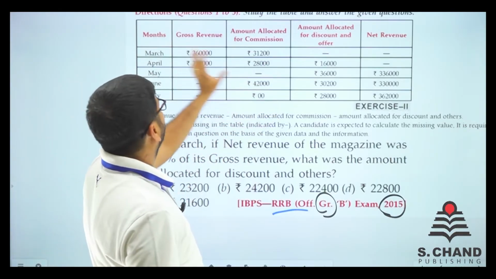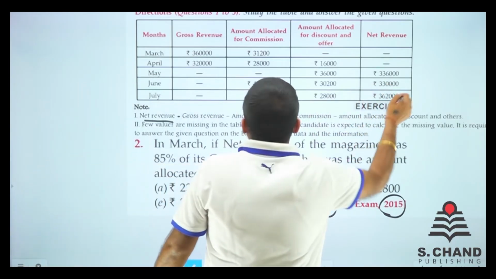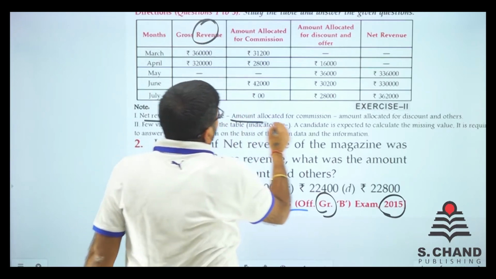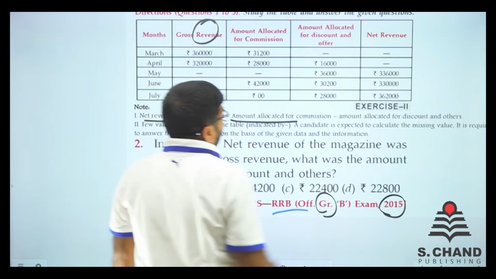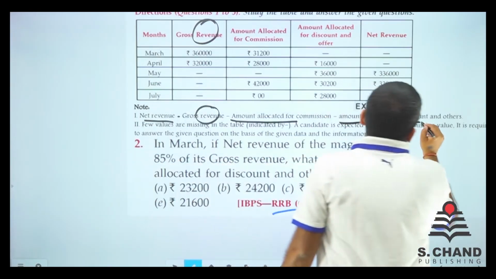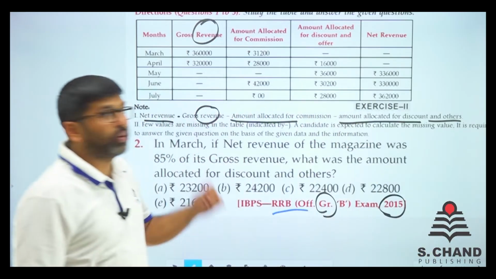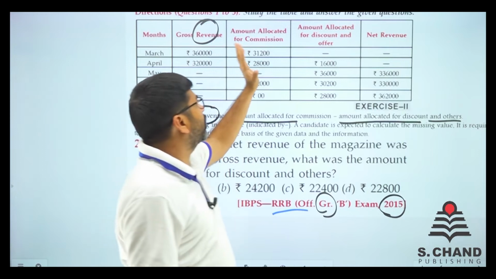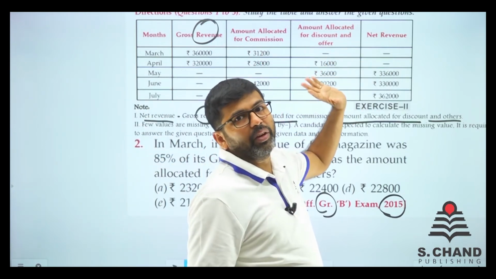Study the table. This is the table. Look, this is the net revenue. This is the gross revenue, minus the amount allocated for commission, and the amount allocated for the discount and other offers. So these are the things we need to know. This gross revenue minus commission amount minus discount amount is the net revenue, right?